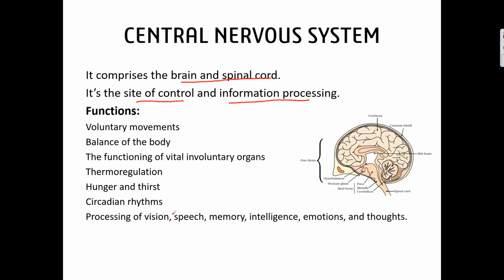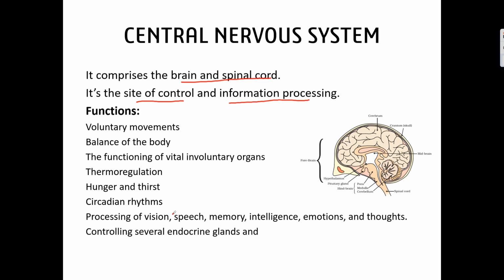The processing of vision, speech, memory, intelligence, emotions, and thoughts. Like now you are able to listen to me and you are able to watch, and you are connecting both pieces of information. This is all possible because of the brain. And controlling endocrine glands.